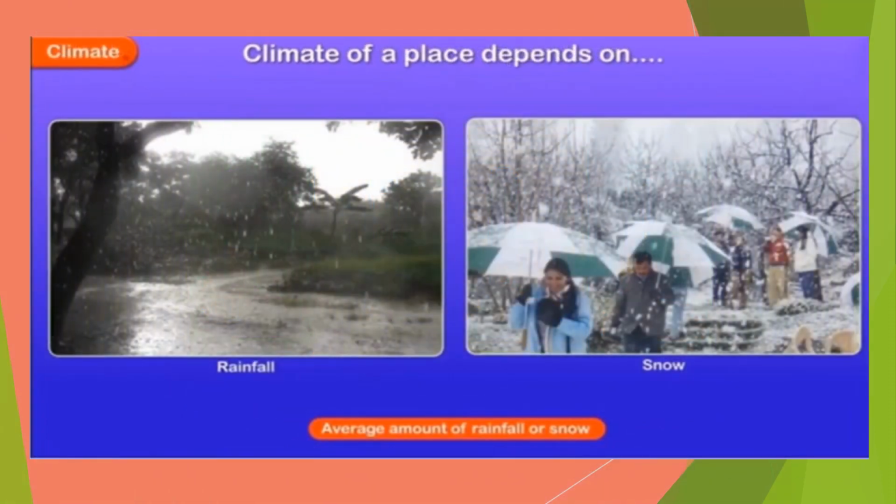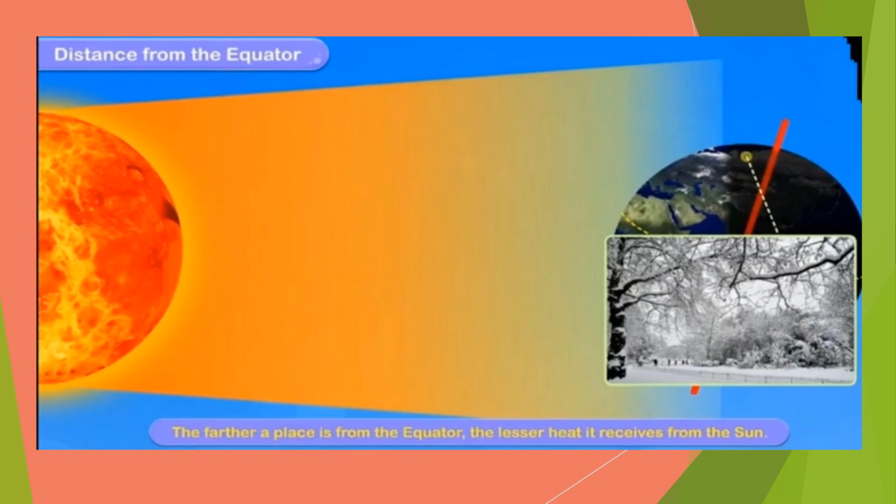The climate of a place also depends on the average amount of rainfall or snow. The climate of different places on the earth is different. There are different factors which determine the climate of a place.